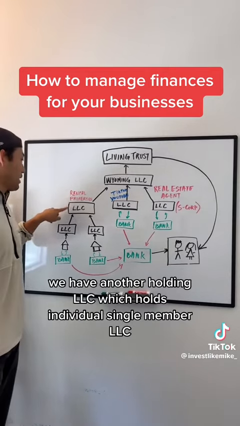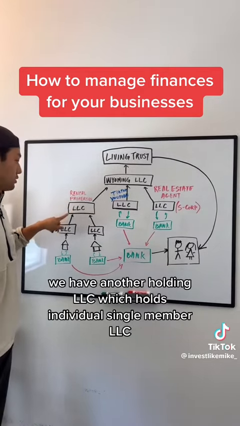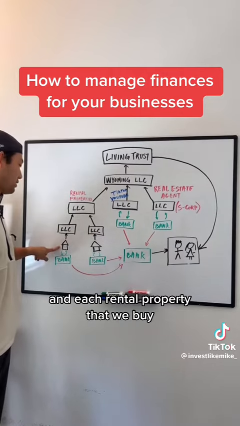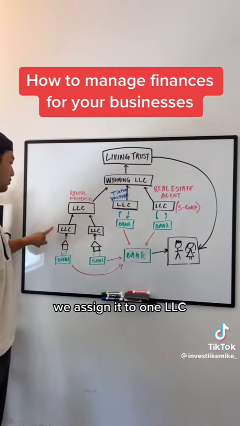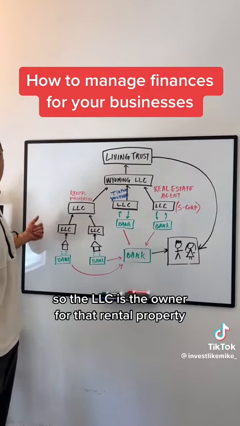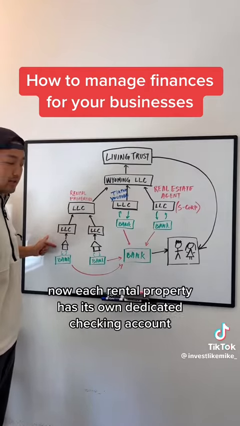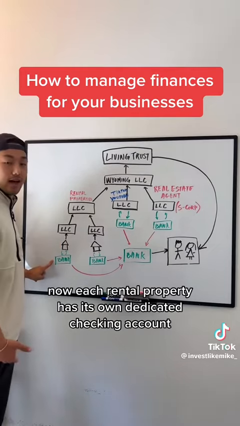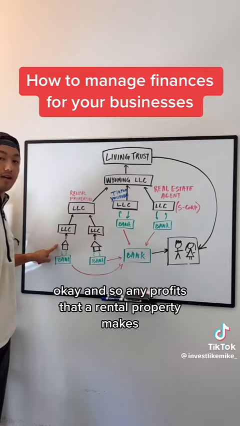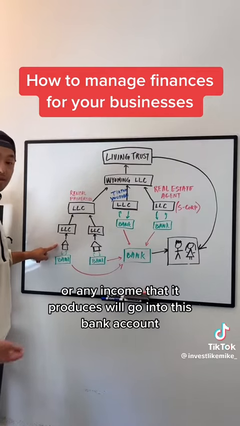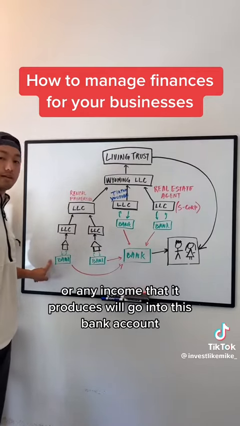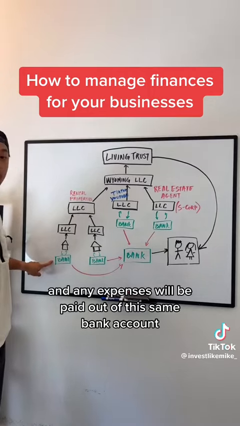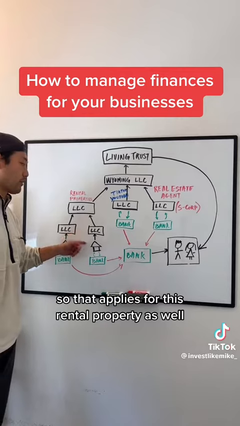At the top level, we have another holding LLC, which holds individual single member LLCs. And each rental property that we buy, we assign it to one LLC. So the LLC is the owner for that rental property. Now, each rental property has its own dedicated checking account, okay? And so any profits that a rental property makes or any income that it produces will go into this bank account, and any expenses will be paid out of this same bank account. Okay, so that applies for this rental property as well.